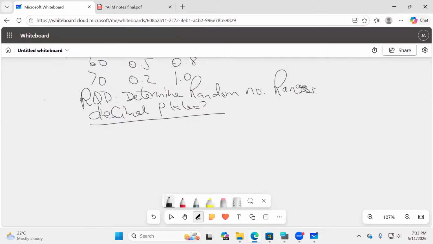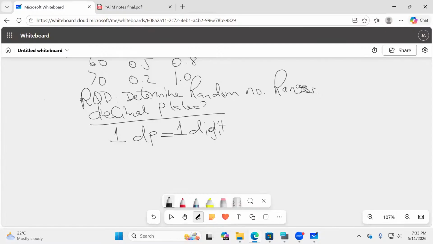With these decimal places, when you have one decimal place, you shall have one digit. One decimal place, you shall have one digit for the random numbers.